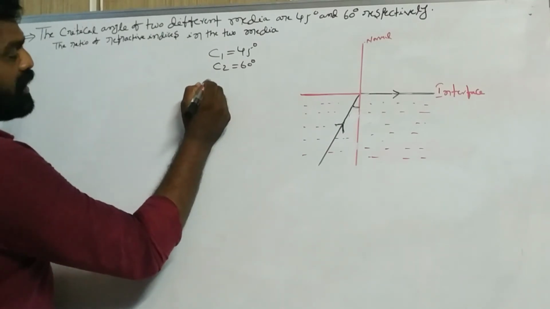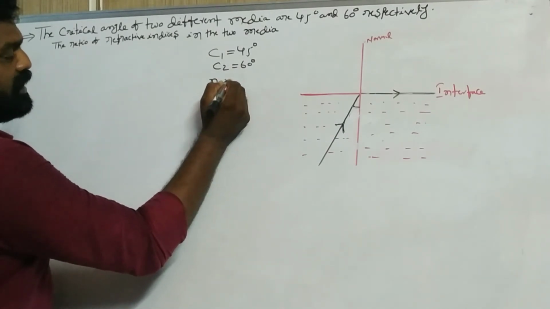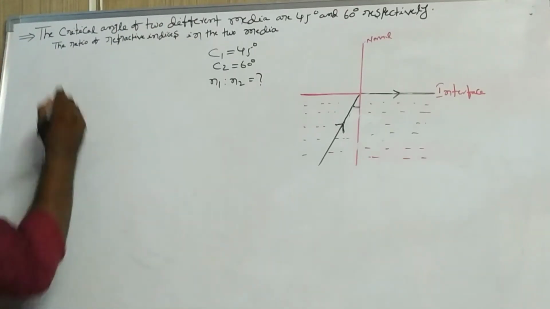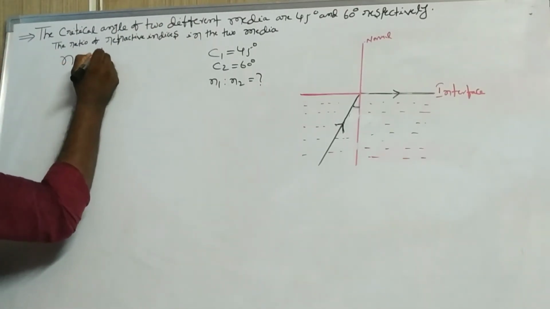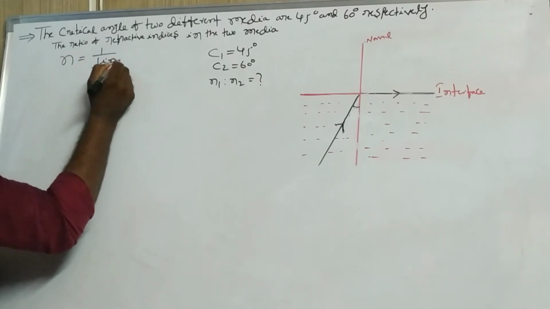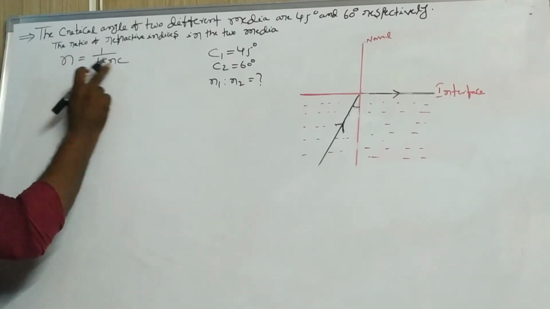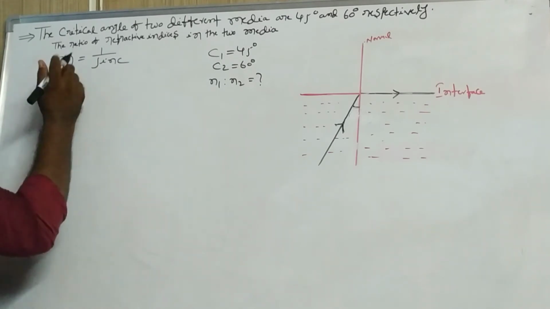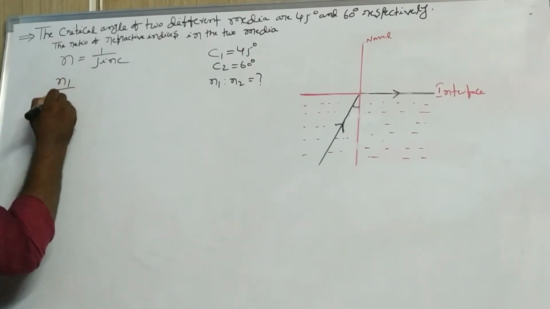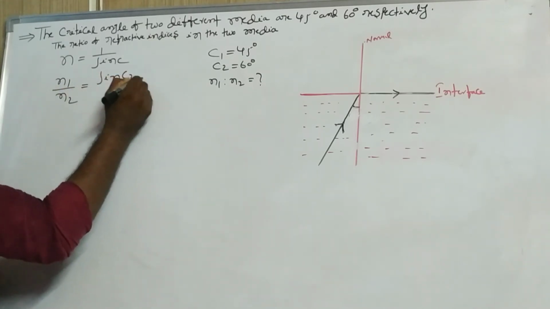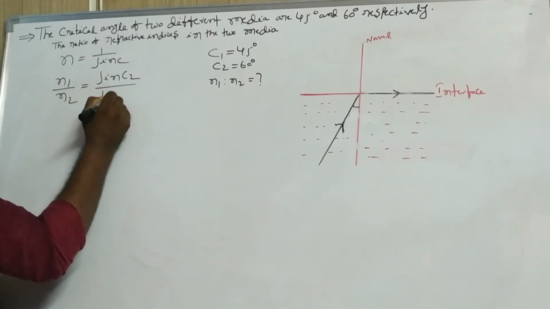Now we can find the ratio of refractive index, N1 is to N2. You know the formula, n equal to 1 by sin c, so the relation between refractive index and critical angle is inversely proportional. Then N1 by N2 equal to sin C2 by sin C1.